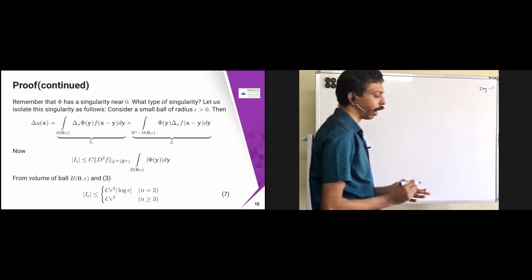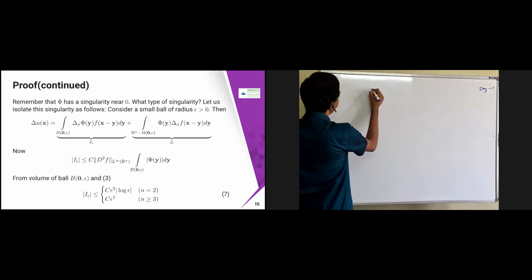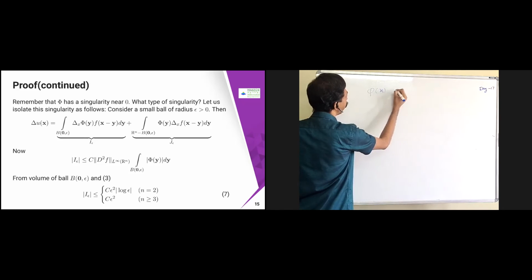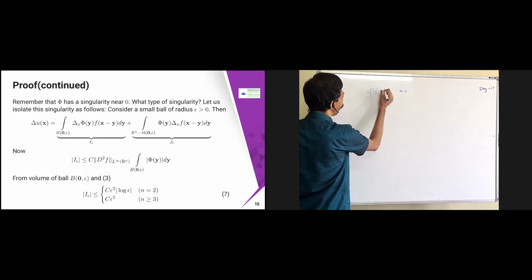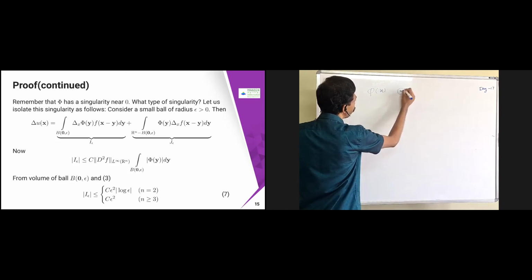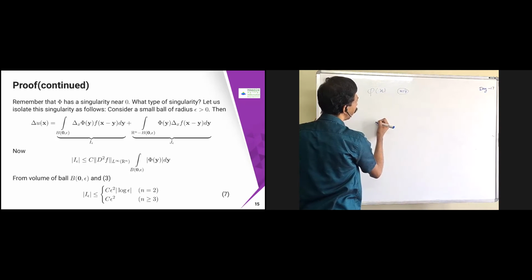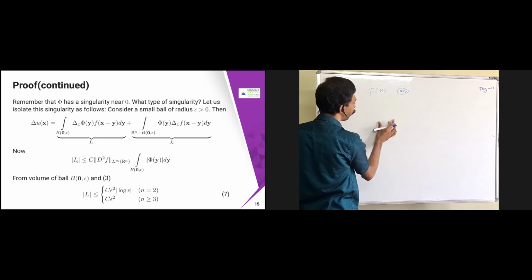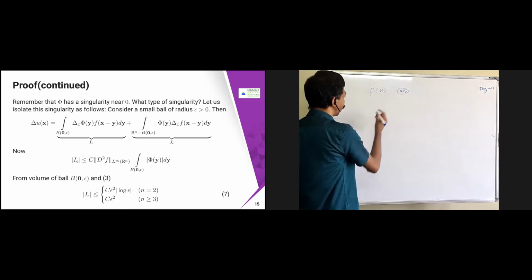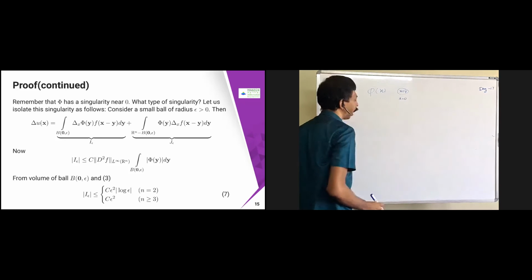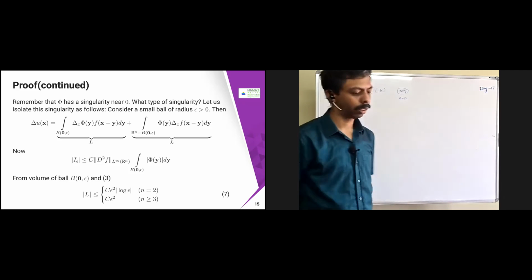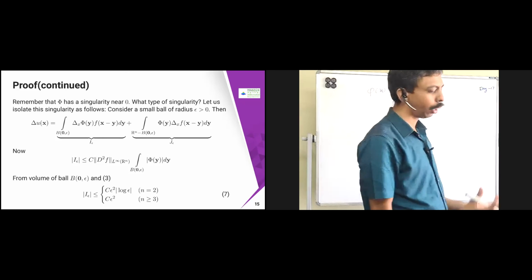So what we are trying to do is that we have a difficulty with pi of x, where the difficulty is at x equal to y. If I put pi of x minus y, or pi of x, I have a difficulty in removing the singularity. At x equal to y, I have a singularity, because in pi of x there is a denominator term. Or if I put pi of x at x equal to 0, I have a singularity. That I am trying to remove. So we are trying to remove that singularity.